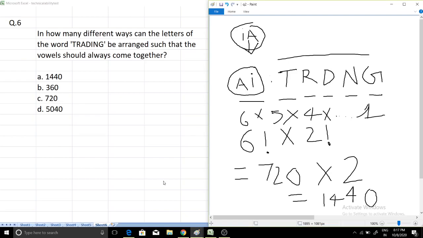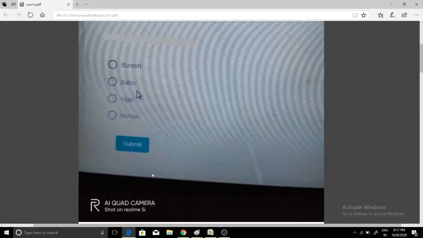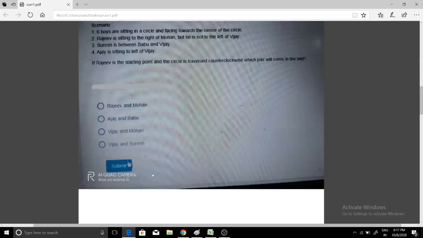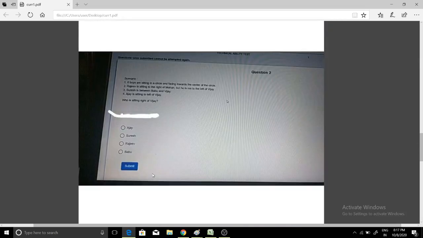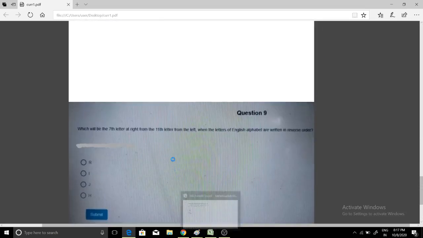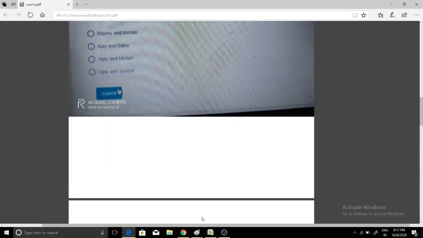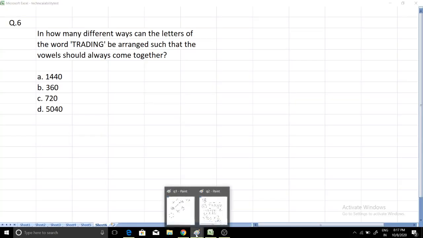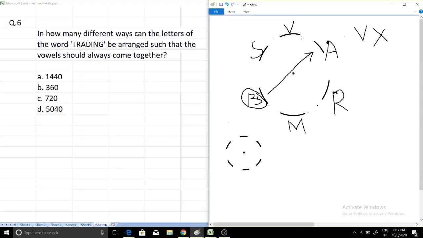So these were the questions asked. As you can see, these are the original questions. I have compiled them, and if I revise the problems, then based on a single diagram you were able to solve 4 questions. And for the diagram, I have already told you what to do. Make this arrangement and imagine yourself sitting at that position, and then find what is left and what is right, and accordingly satisfy all the conditions.